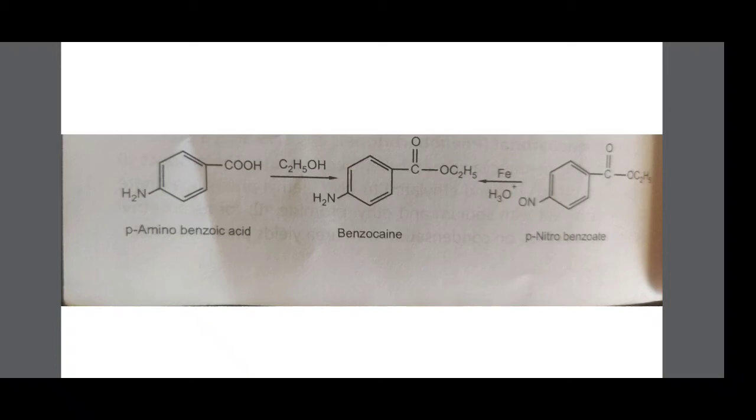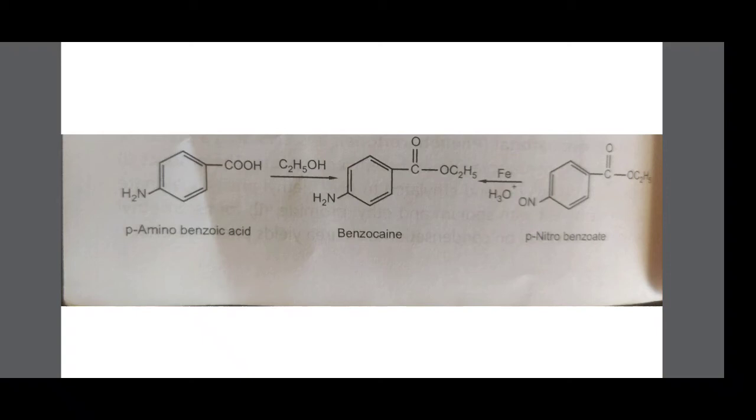Therefore, para-nitrobenzocaine undergoes reduction to form benzocaine, or para-aminobenzoic acid undergoes esterification with ethanol to form benzocaine. These are the two methods of synthesis of benzocaine, from para-aminobenzoic acid or from para-nitrobenzoate.